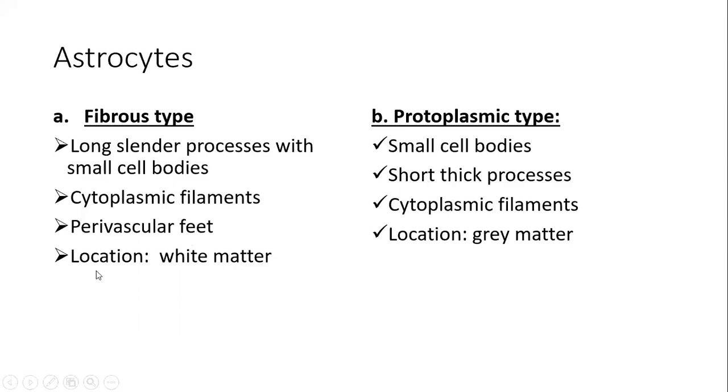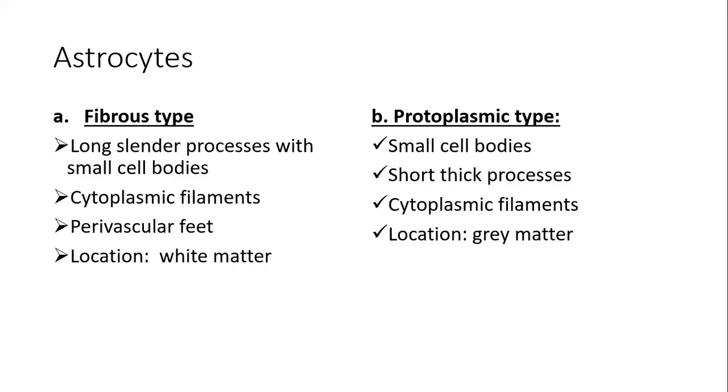Location. Fibrous type is present within the white matter of the nervous system, whereas protoplasmic type is located within the gray matter of the nervous system.